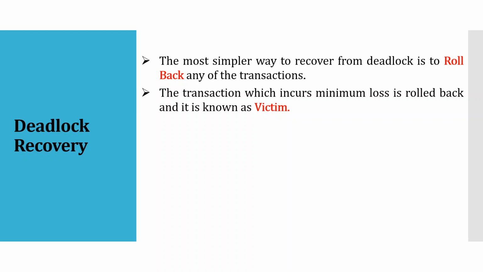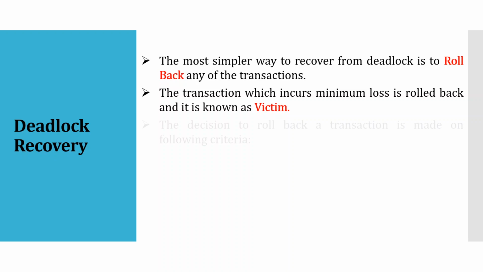So the transaction which incurs the minimum loss, that transaction will be rolled back and restarted again, and that transaction is known as the victim. This is the main concept of deadlock recovery. We need to identify a transaction that will have the minimum loss, and we need to roll back that particular transaction, and that transaction is known as the victim.